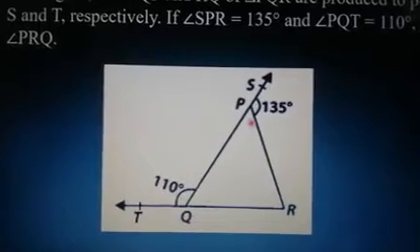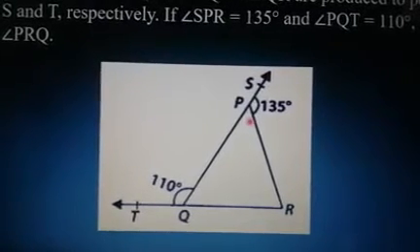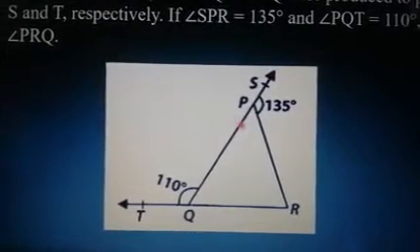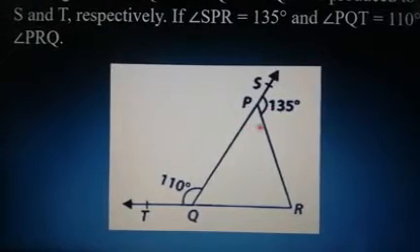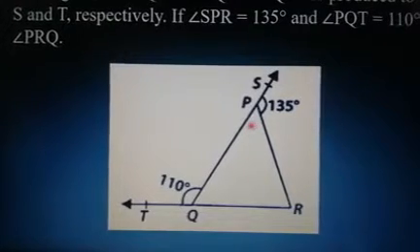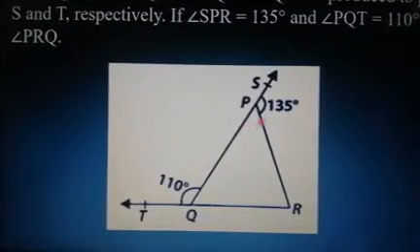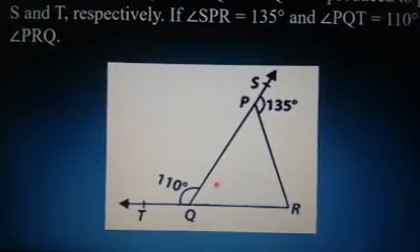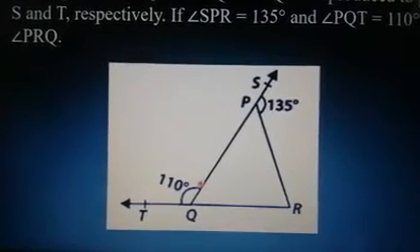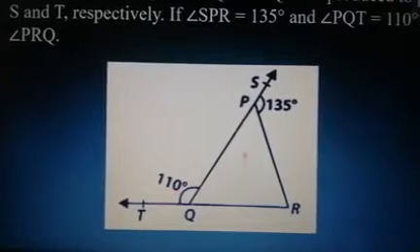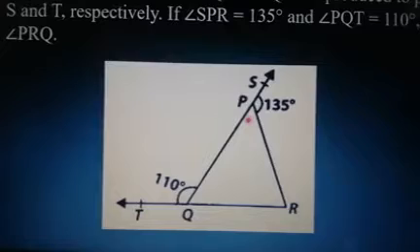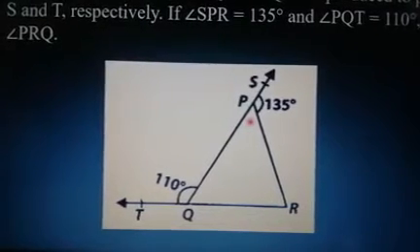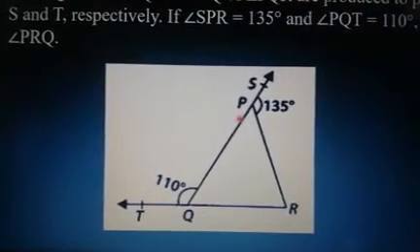What is the second method of solving it? In this case, angle P is, this is 135, so I'm going to get this as 45 degrees. This is the second method I'm explaining. So this is 45, correct? According to the exterior angle property, the exterior angle should be equal to the sum of the interior opposite angles, the sum of these two, this plus this. Now this is known to us. So this one should be equal to 110 minus 45. That's it.